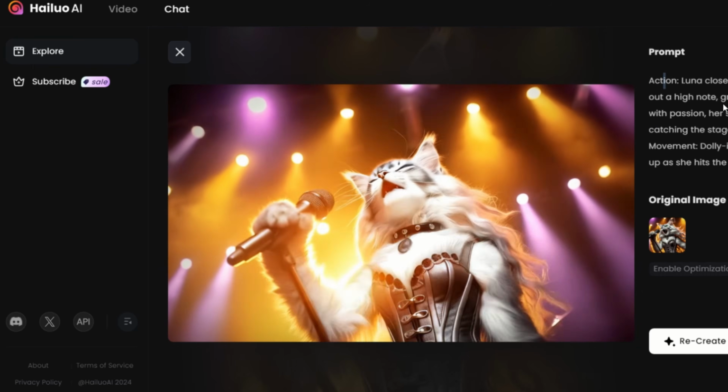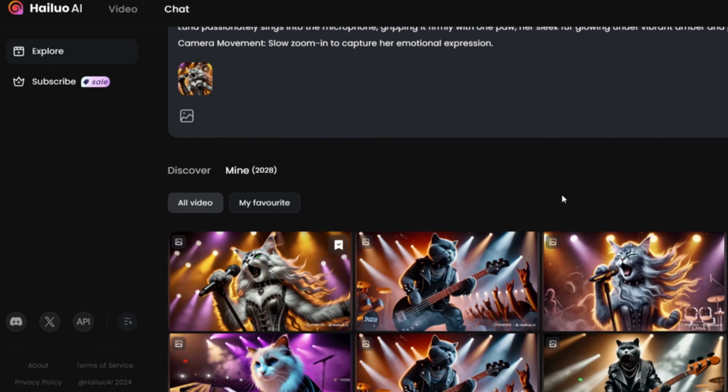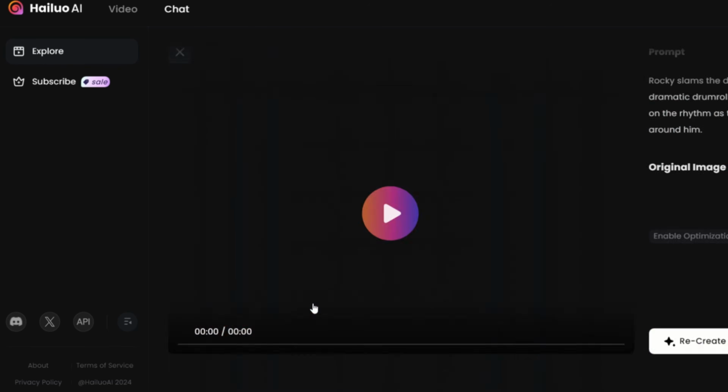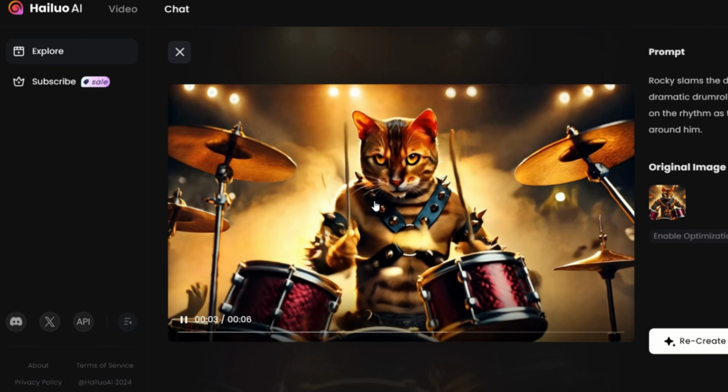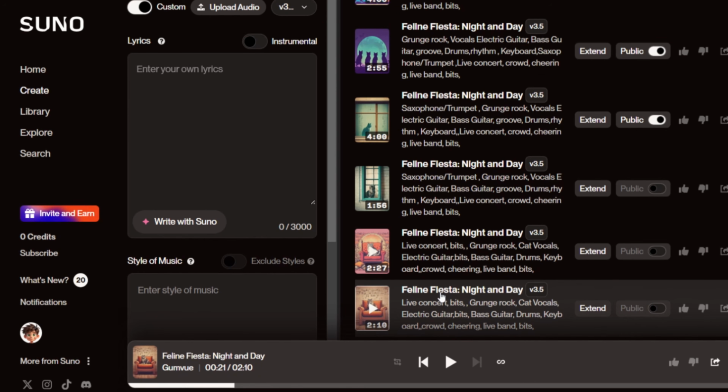Once all animations are finalized, I'll download them. The music, already prepared in Suno, will be synchronized with the videos. I'll align the animations on the timeline, add the music, and edit everything into a cohesive video.